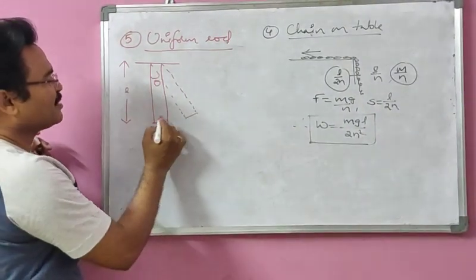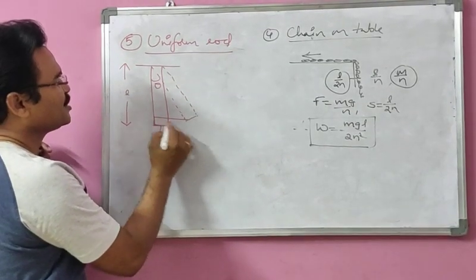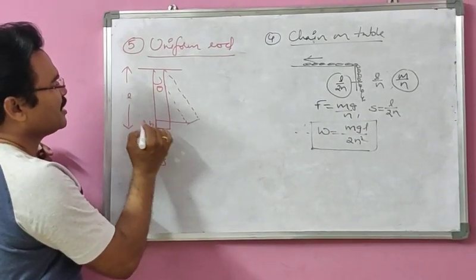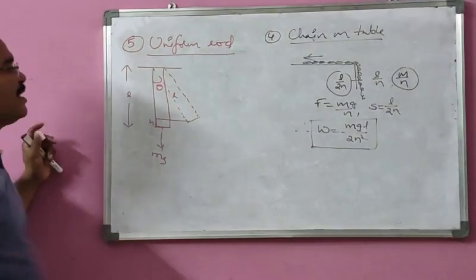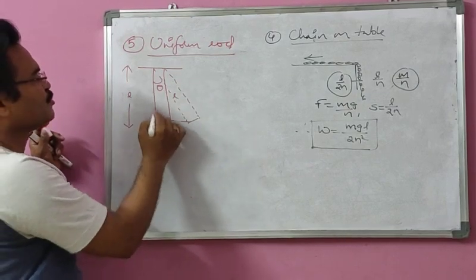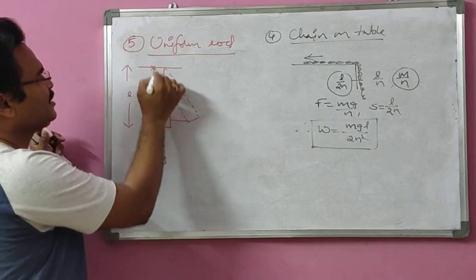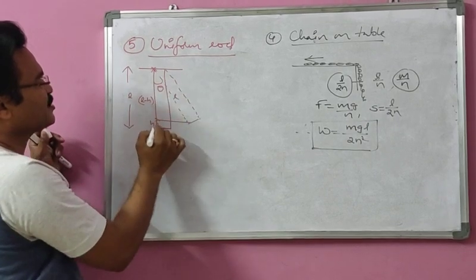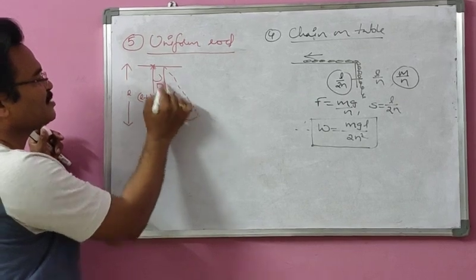To calculate work done, we need to calculate first of all how much height it is shifted. This is the height to which it is shifted here. This is L here. To calculate the height, we can take this triangle. So this length becomes what here? L minus h, because the total length is L. This is h gone, so L minus h, this is L.